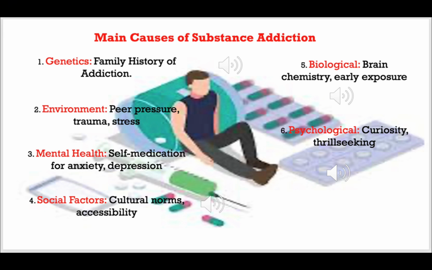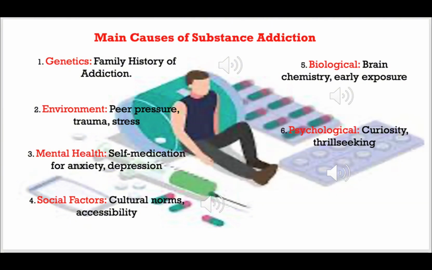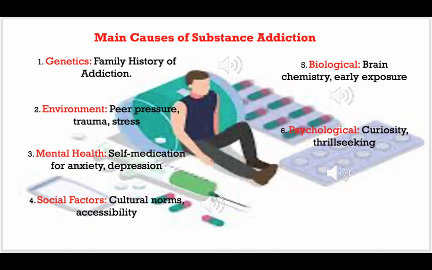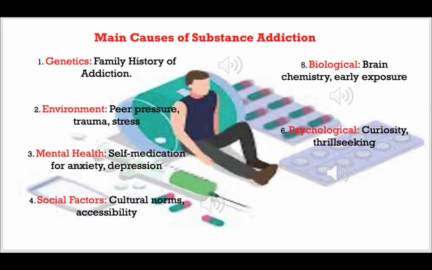And next is media influence. We are talking about the media influence. What is media influence? We see media glamorizing substance use. Example, social gatherings often involve drinking and smoking. Any media can do anything for advertisement, for money, for anything.